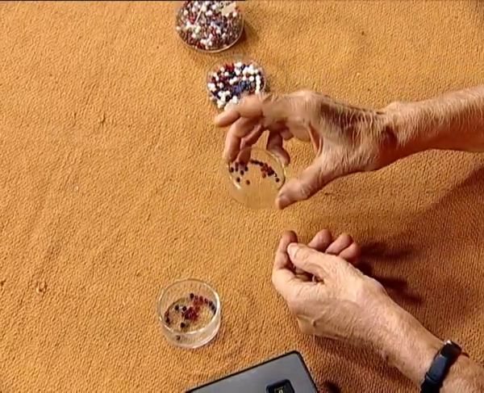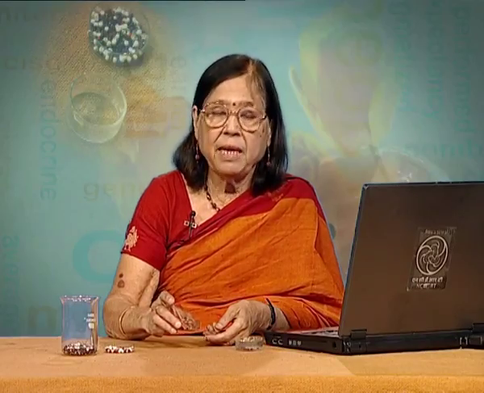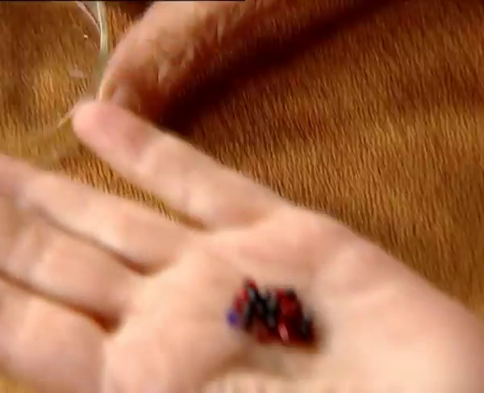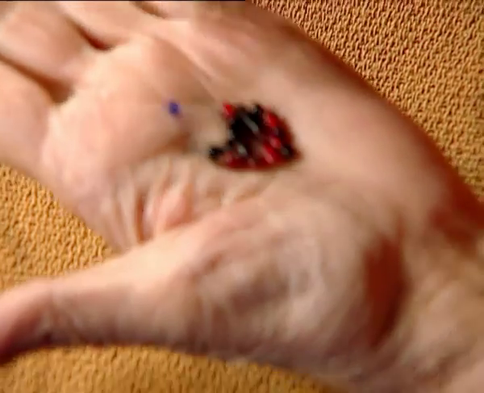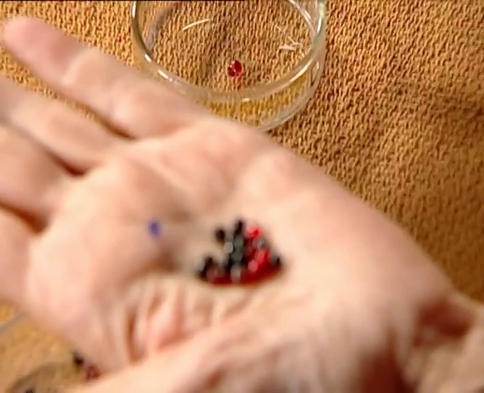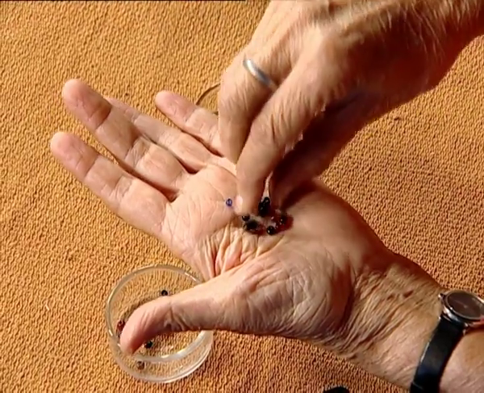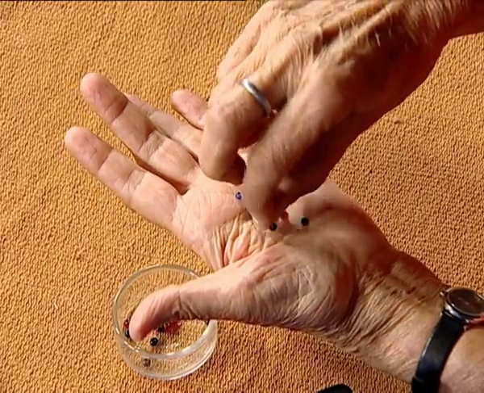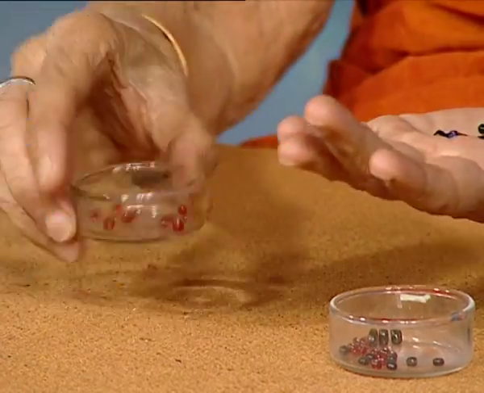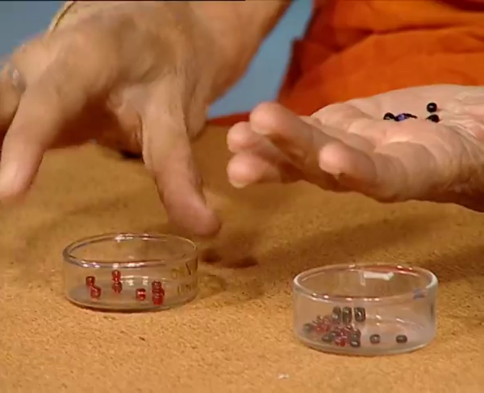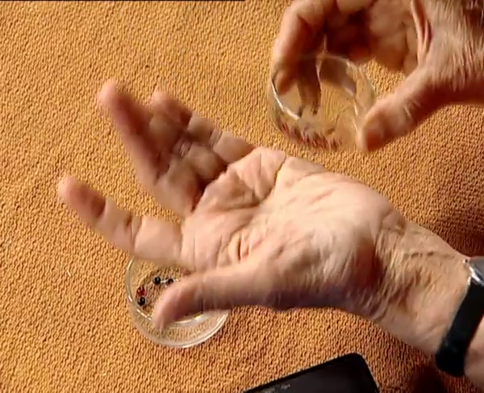Now, these are the offsprings. We will see how many are red and how many are black. So, red I am counting 2, 3, 4, 5, 6, 7, 8. 8 are red, that means 12 are black. That means 2 red alleles are lost.